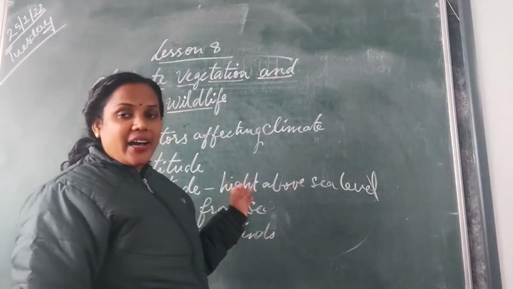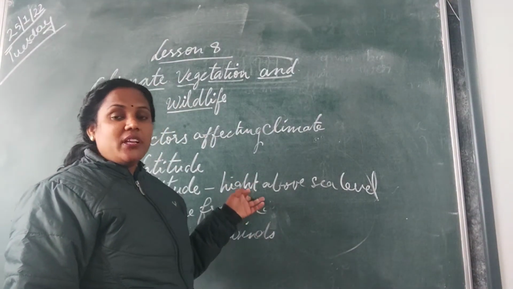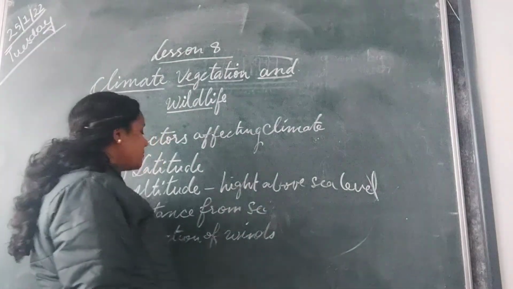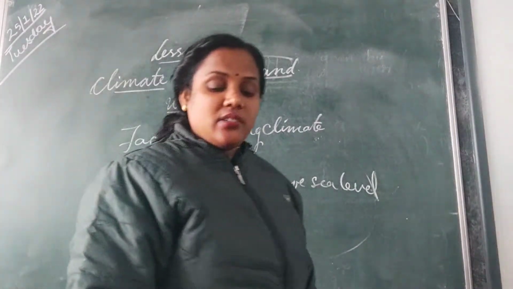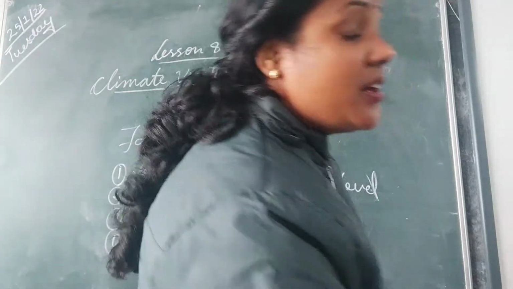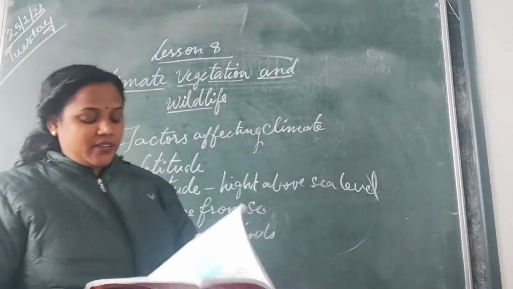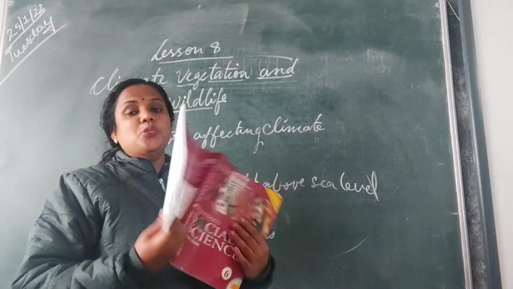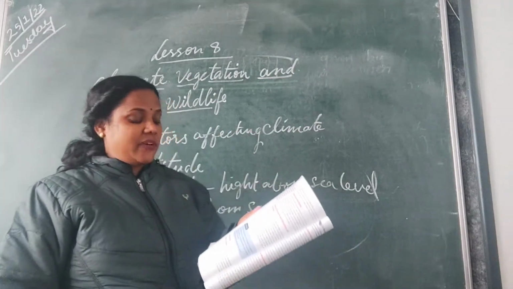Because when you go higher, the temperature will decrease. That's why on mountains and hills we have very low temperature. You have very pleasant temperature over there. In your book you can also see the hill stations are cooler on page number 178.